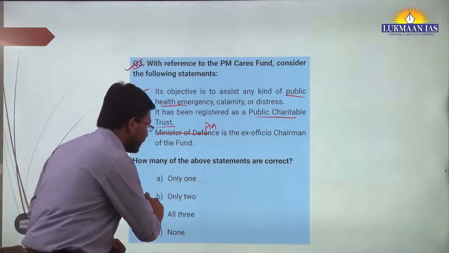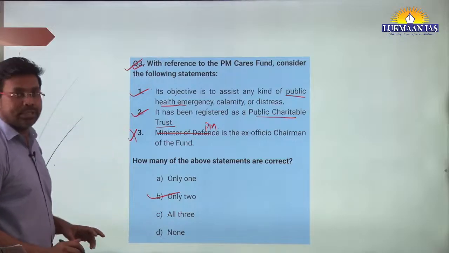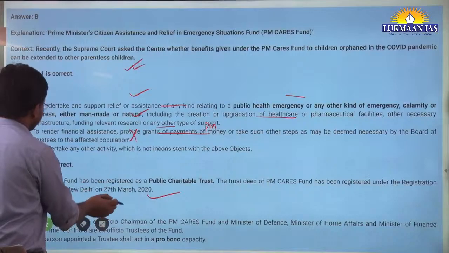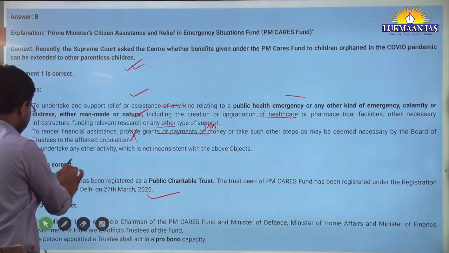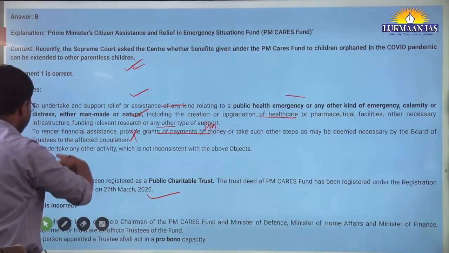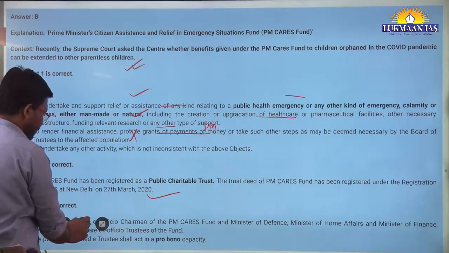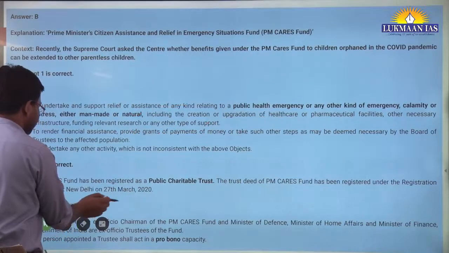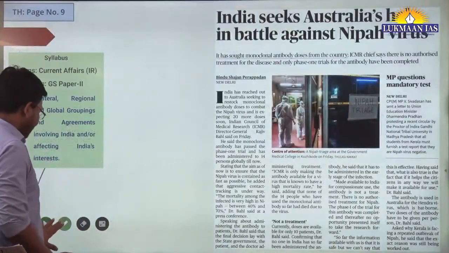1 and 2 are correct. It means option B, only 2 statements are correct in this case. I mean, the first statement is correct, the second is correct, the third is incorrect. Okay, so that's the thing. So with this, we will move to the next topic now.